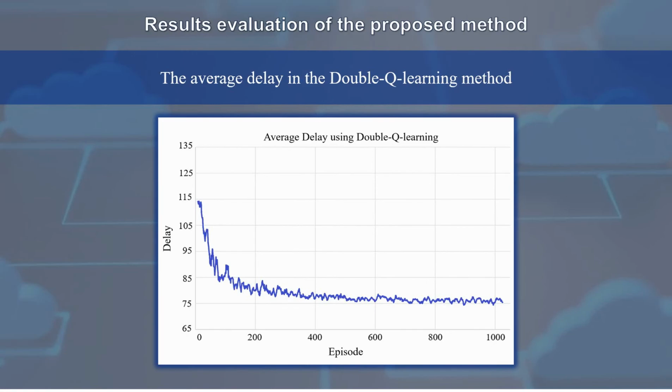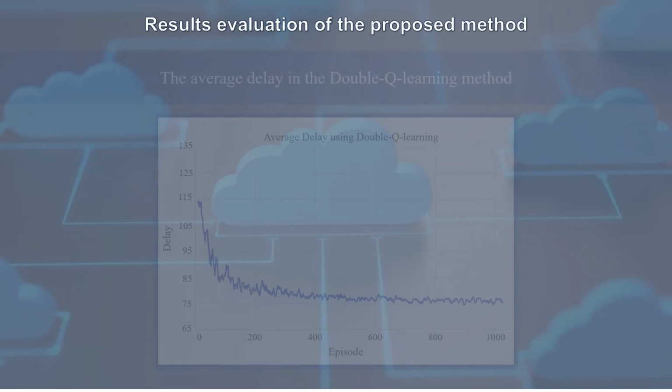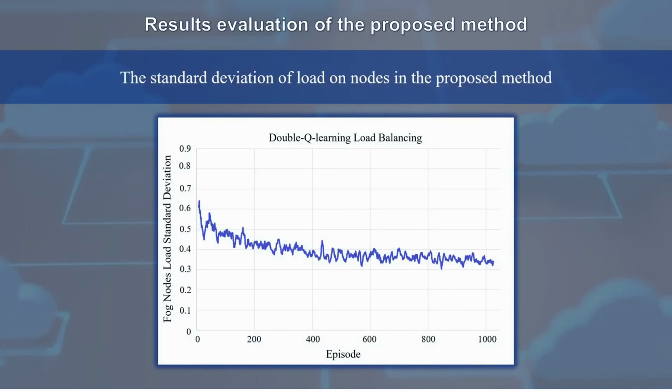The average delay decreases if each node learns to assign task processing to a node with more capacity. As a result, it can process the task faster. As you've seen in the figure, with increasing learning, the standard deviation of the load on the nodes decreases.